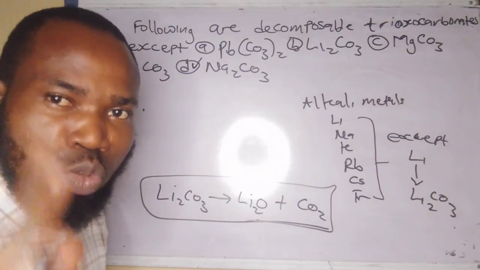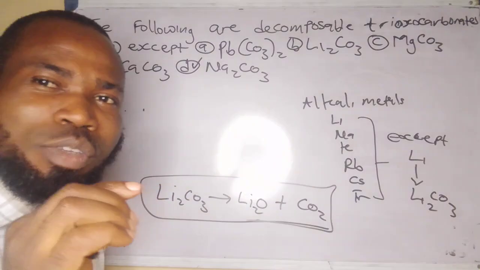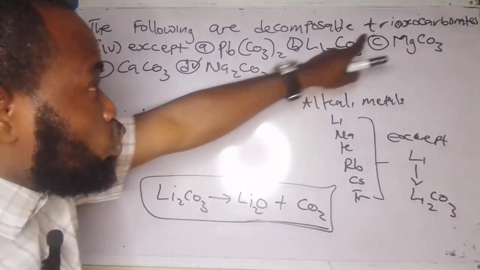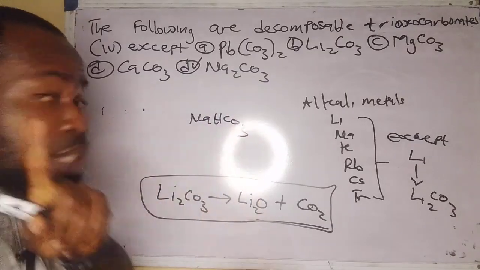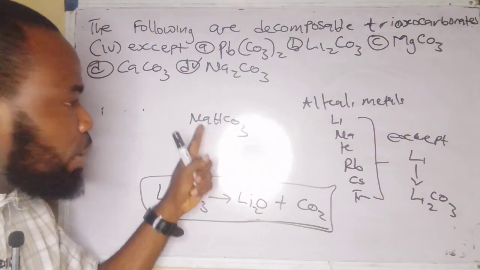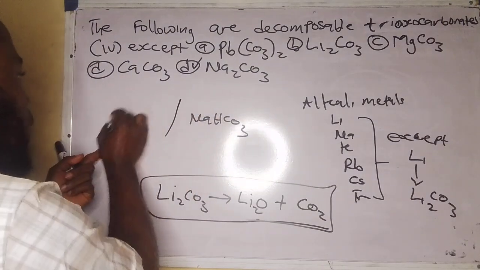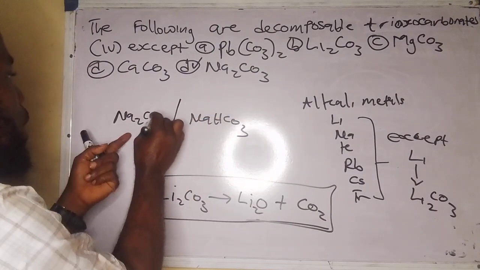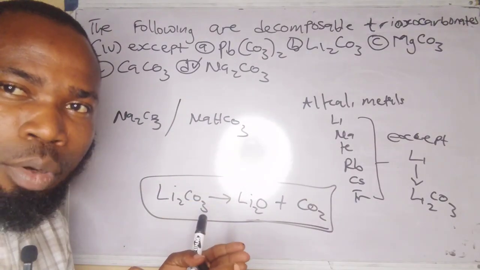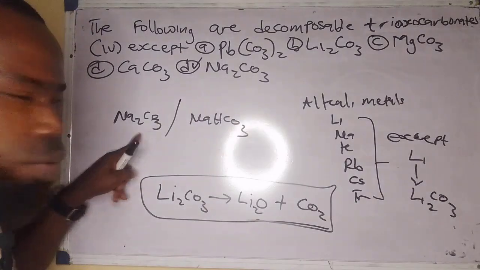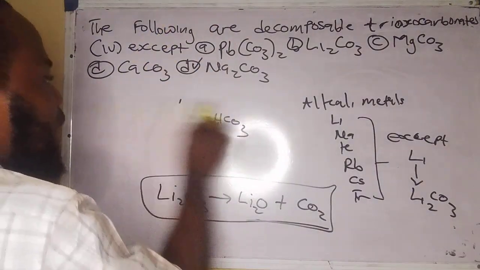But I need to bring this to your knowledge, please. We are talking about the trioxocarbonate of this guy, not the sodium bicarbonate. We are not looking at the sodium bicarbonate, just the trioxocarbonate. For example, NaHCO3, this guy decomposes on heating. Please, this is sodium bicarbonate. There's a question that usually comes out in the exam. So remember, we have Na2CO3, which is a normal salt, and NaHCO3, which is an acid salt. One way of differentiating them in the laboratory is by heating. This one is stable to heat. This one is unstable to heat. So be very, very careful. Don't get it twisted. So you have seen why the answer is like that.